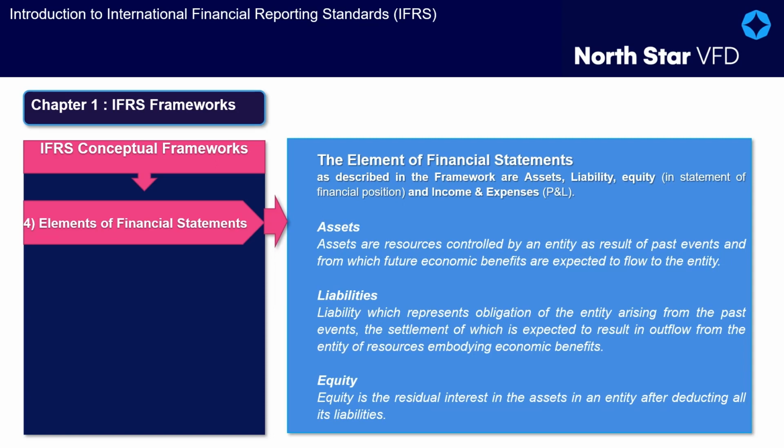The definition of an asset is an economic resource subject to 3 criteria. 1. It is a right of the entity. 2. It has the potential to produce economic benefits. And 3. It is controlled by the entity. It is observed that rights that have the potential to produce economic benefits take many forms, including a. Rights that correspond to an obligation of another party, for example, rights to 1. Receive cash. 2. Receive goods or services. 3. Exchange economic resources with another party on favorable terms.